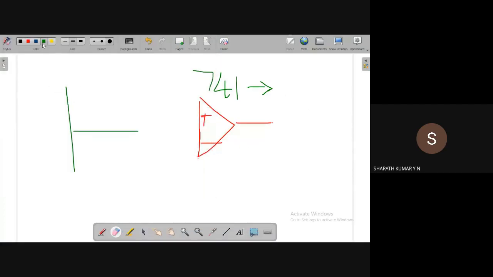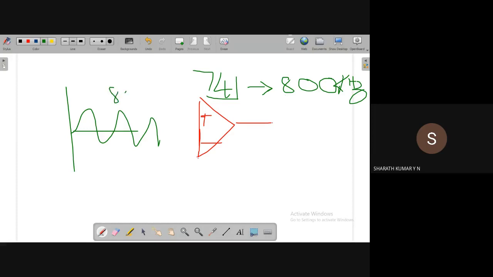Okay, so let us say it can operate without any distortion for a frequency of 800. What is distortion? We'll see now. Let's say up to 800 kilohertz, a given op amp, for example 741, operates. For example, input frequency is 800 kilohertz. This is the input voltage Vi. Output voltage also can follow the input changes. If the input changes, output also changes. For example, let us say a voltage follower circuit. Output frequency is also, for example, 800 kilohertz.